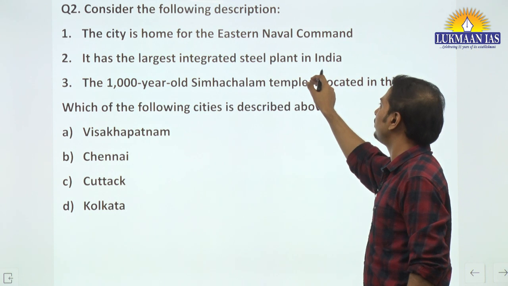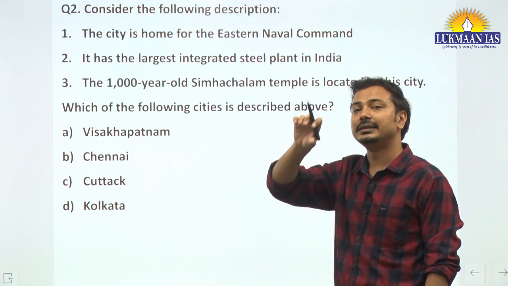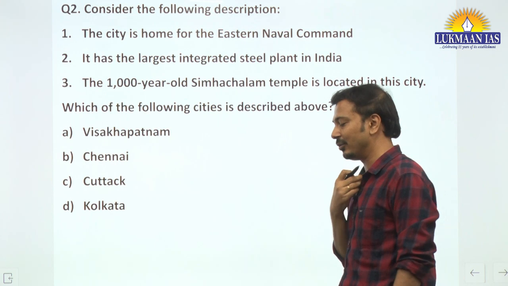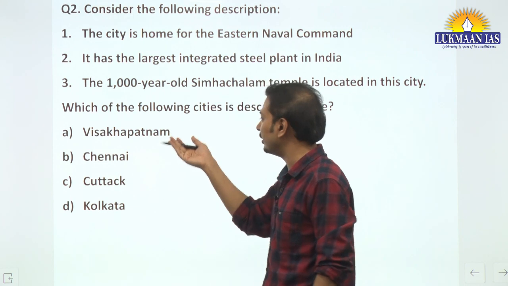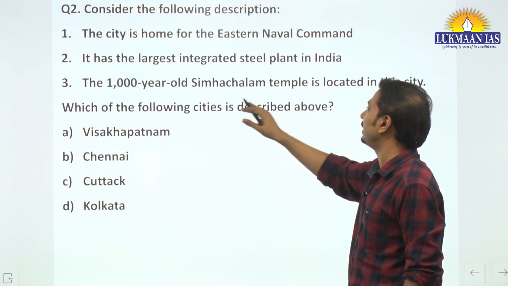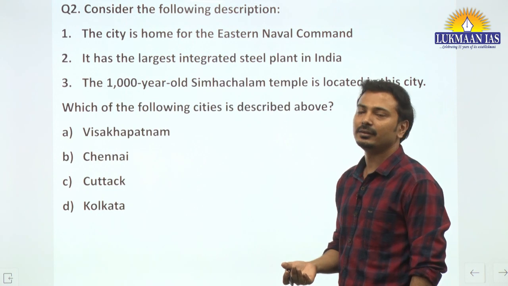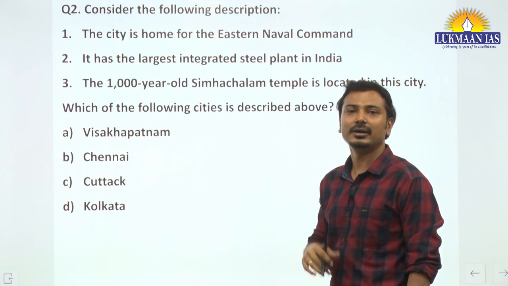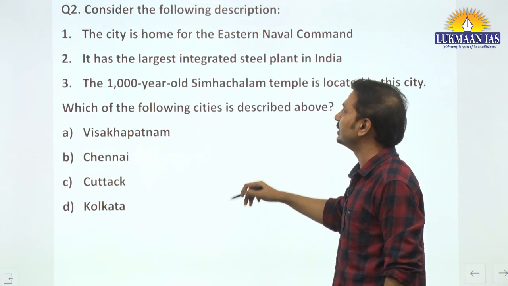Then integrated steel plant in India, if you remember from the NCERT, which coastal cities are having steel plants, you will see that there is one at Paradip and one at Vizag, right? So you can eliminate from that. Paradip is not, but Vizag is Visakhapatnam. So that can be used because this is a very trivial fact. Simhachalam temple, you may not be knowing about this fact. So you have scope to apply what you have read in the NCERT, even though we have taken the question from current affairs. Fine. So Visakhapatnam is the correct answer here.